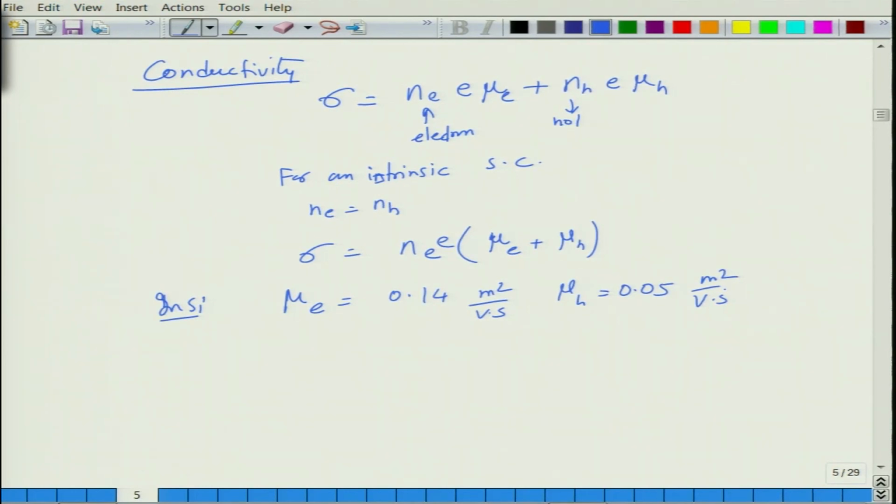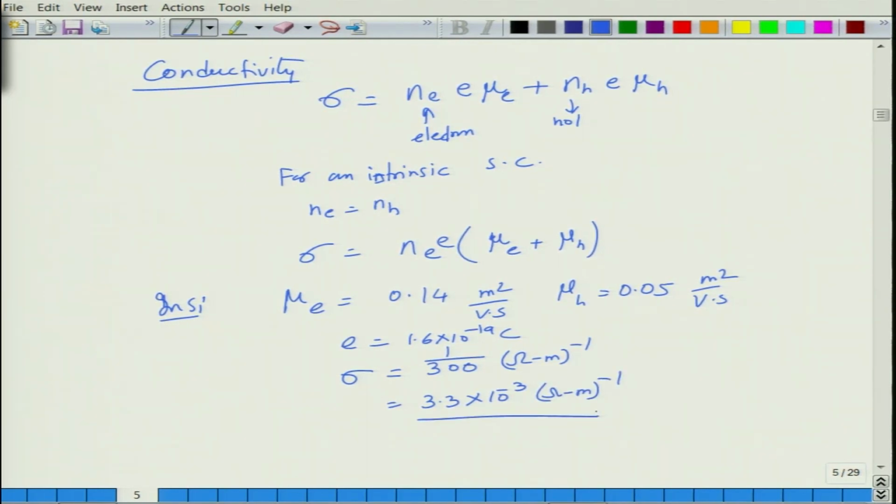And if you plug in the values and take e as 1.6 into 10^-19 coulomb, you will get a sigma value of 1 over 300 ohm meter inverse. So essentially it is nearly 3.3 into 10^-3 ohm meter inverse. This is very low conductivity as compared to metals, and this is not good enough to make silicon very useful. So this is about pure silicon.